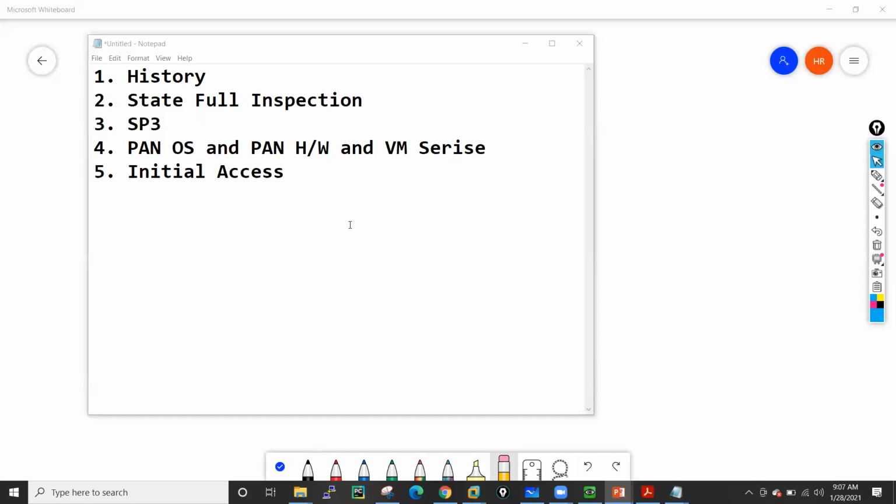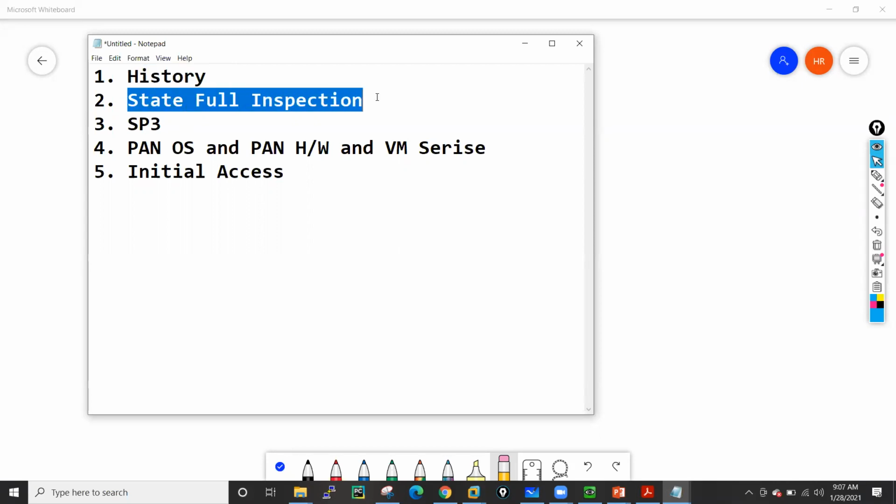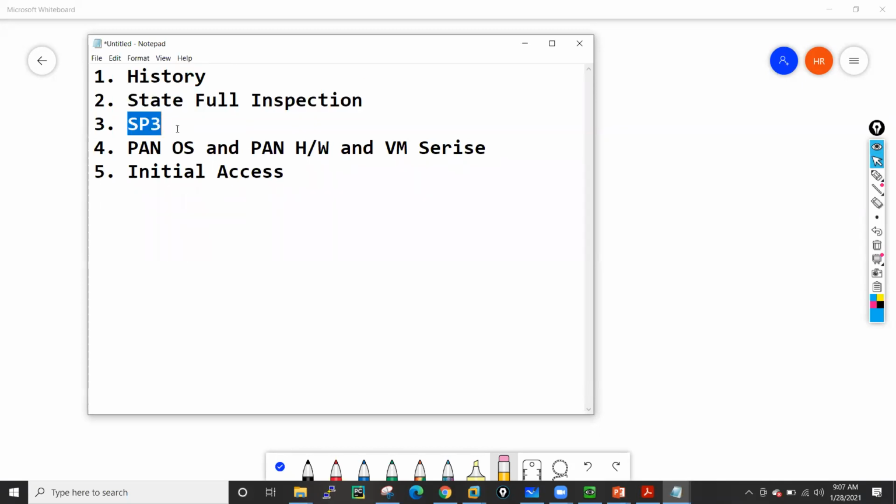So these are the topics which I am going to discuss today. First, we will see the history: how Palo Alto started and who started Palo Alto. Then we will see what stateful inspection is. Then we will see SP3, where we will cover the architecture. Then we will see how PAN-OS was developed and what the processes on this PAN-OS are.